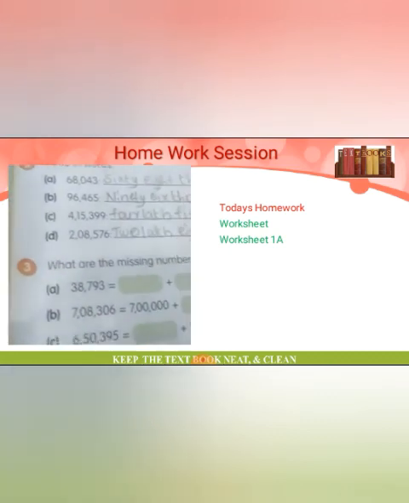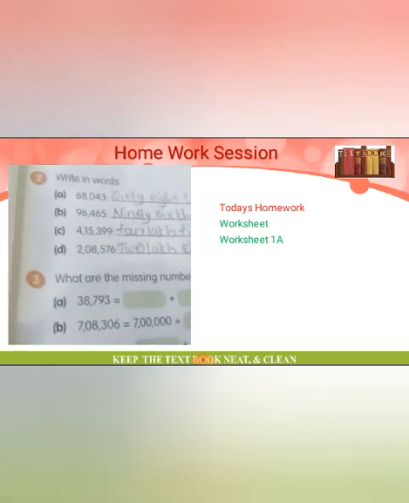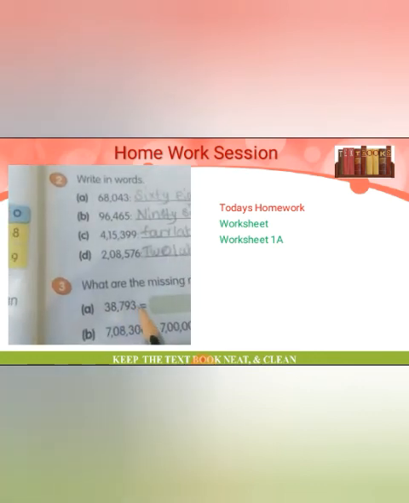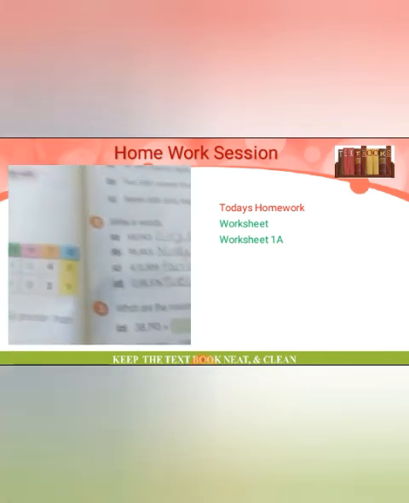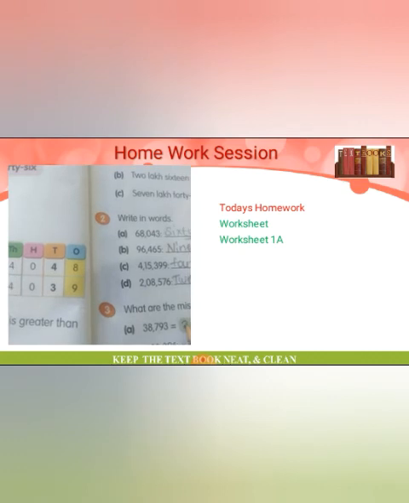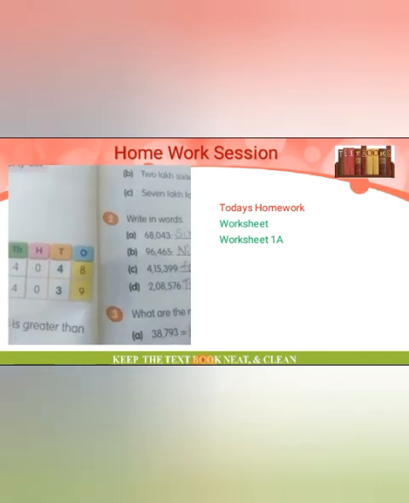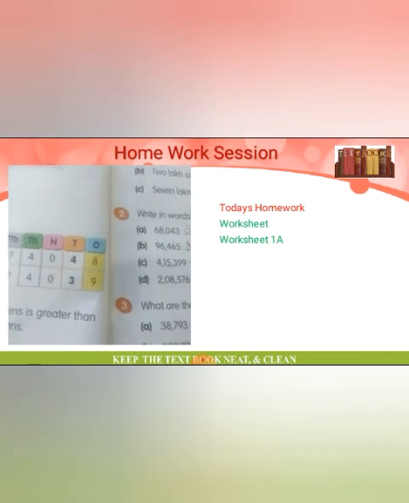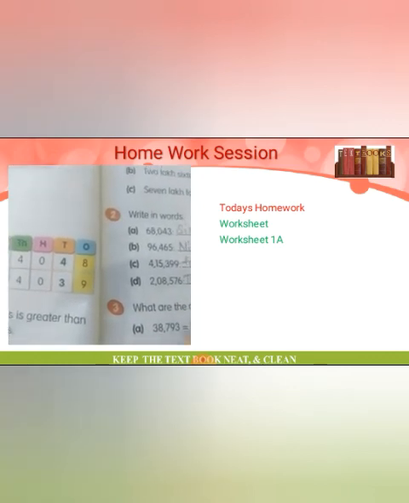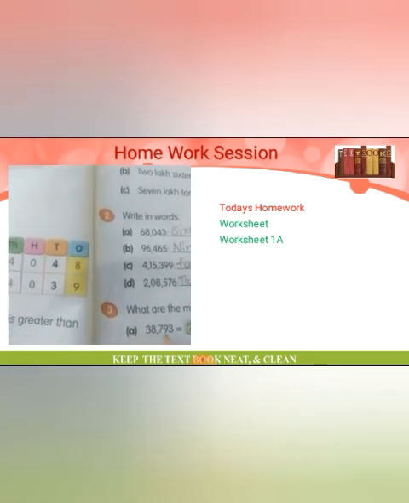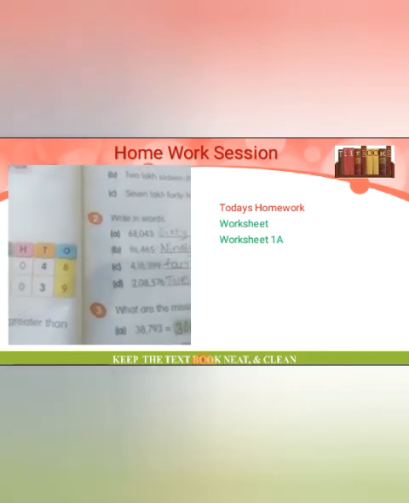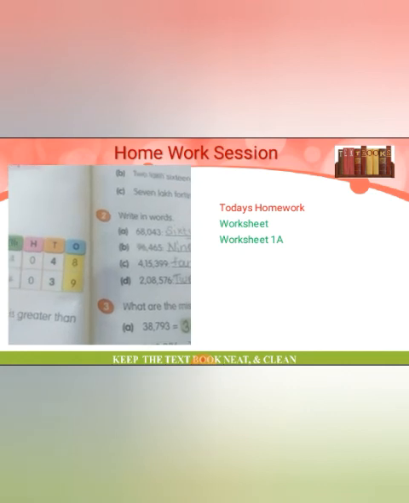Then what's the third question? What are the missing numbers? Here some numbers are missing. So here, 38,793. What is the 10,000's place number? Yes, 38. So 30,000, 4 zeros, 3. Then the remaining 4 digits are there, so 4 zeros. Then 8,000, how many zeros? 3 zeros.